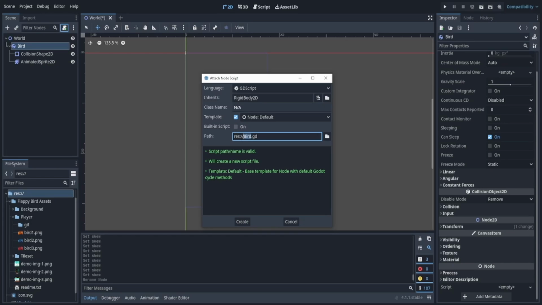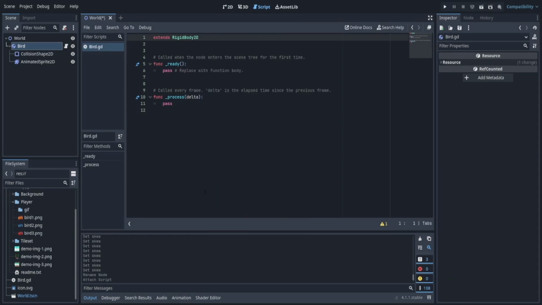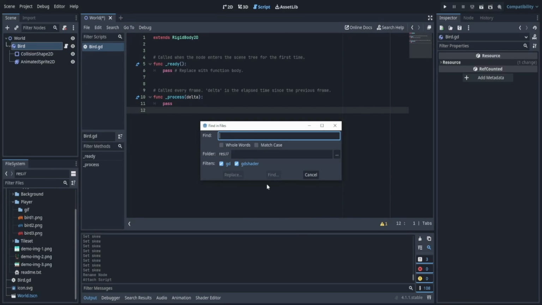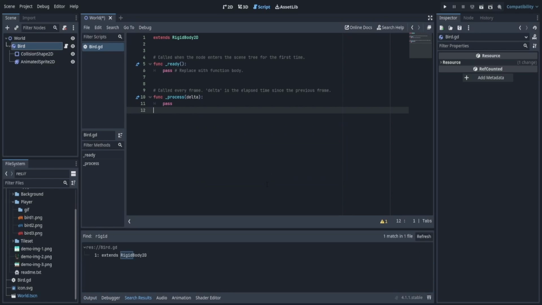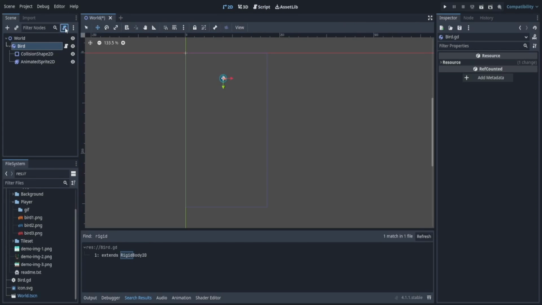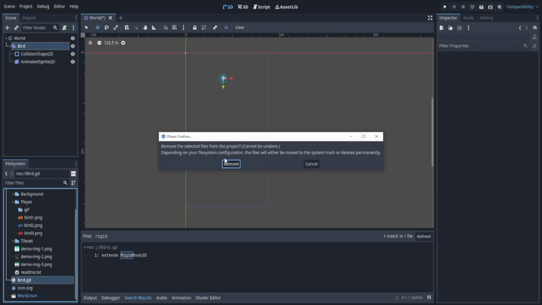Usually that's not what you want to do, because if I create this, let's create it. Here we go. If I hit Control-Shift-F, I can find anything in my files. So for example, let's say rigid. It will now show me on the bottom the find results, and it'll show me the things that have rigid in it. Now, if I had made it built in, so let's actually take this out and delete this script.